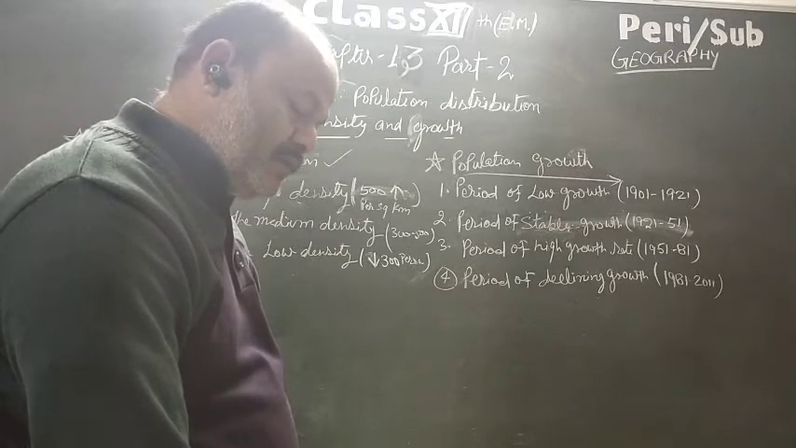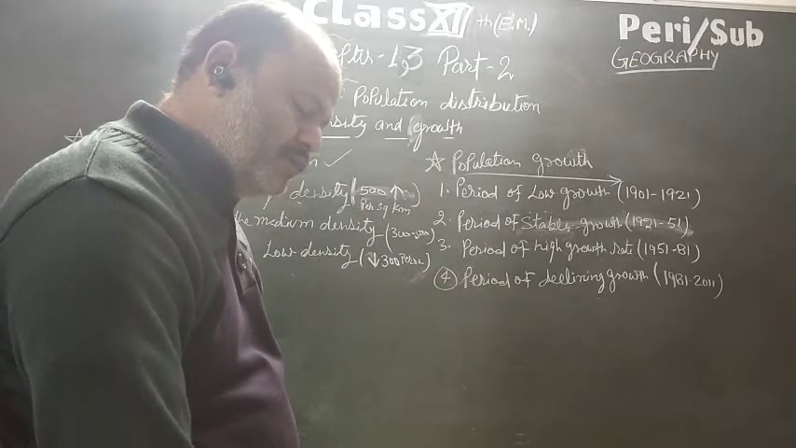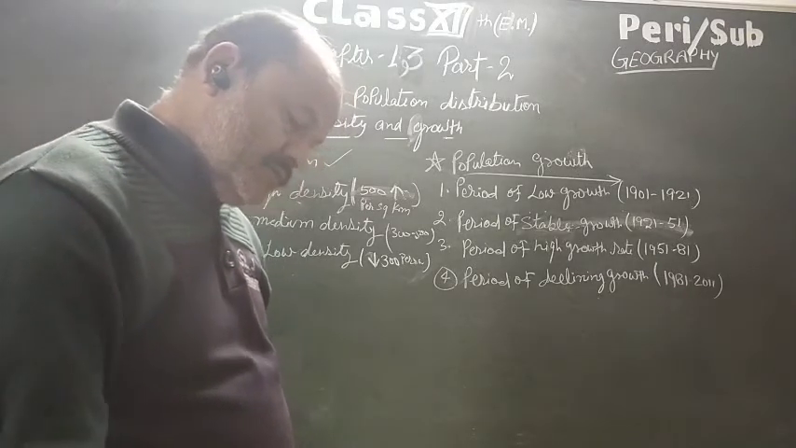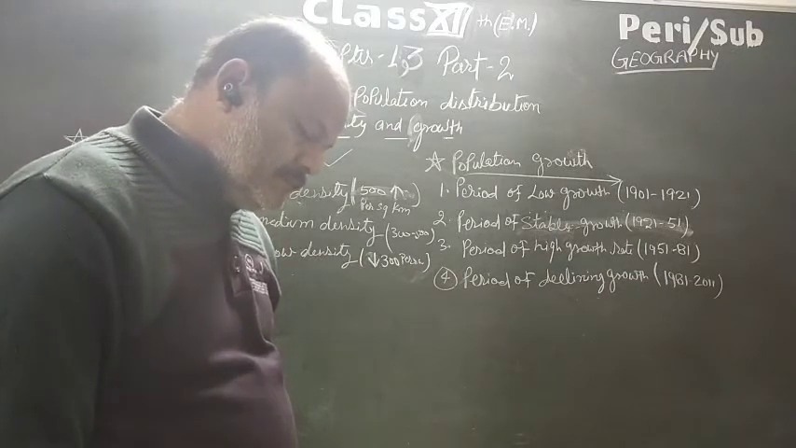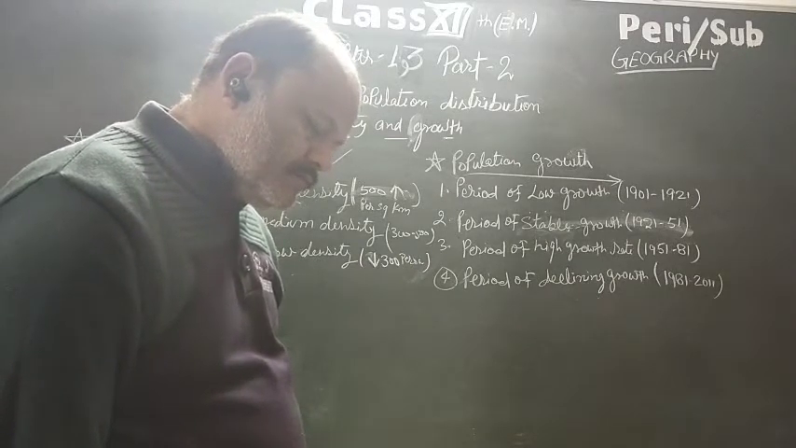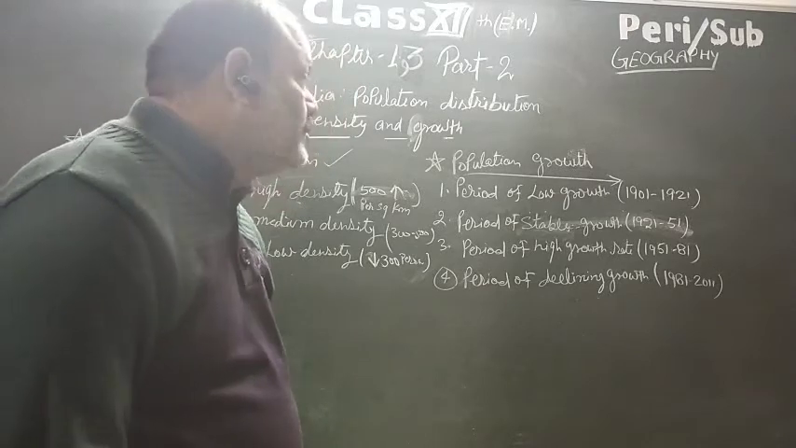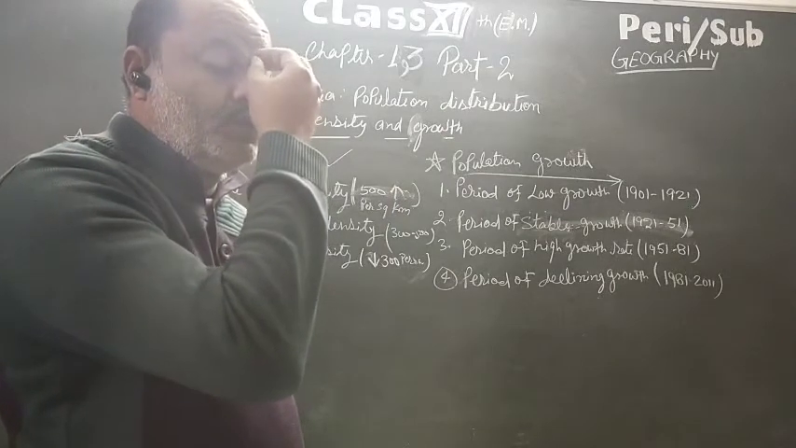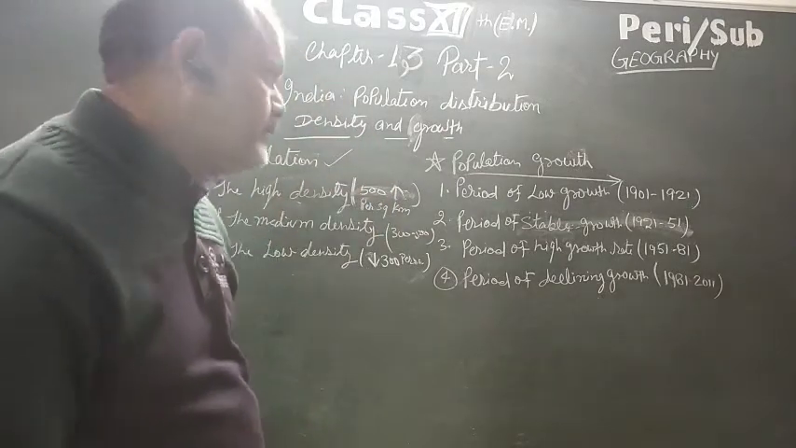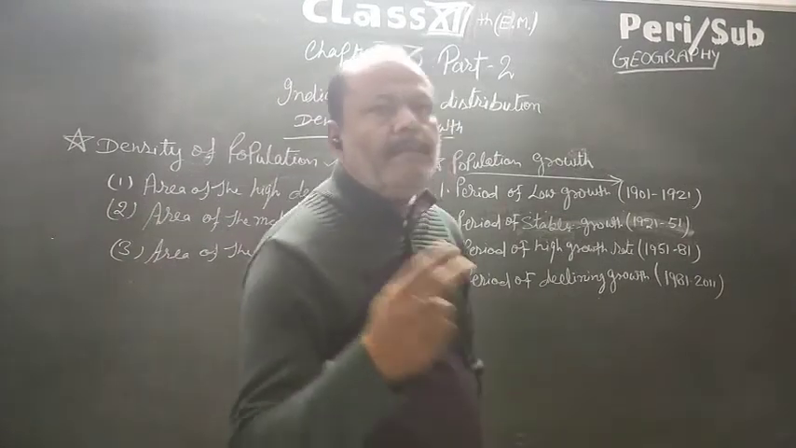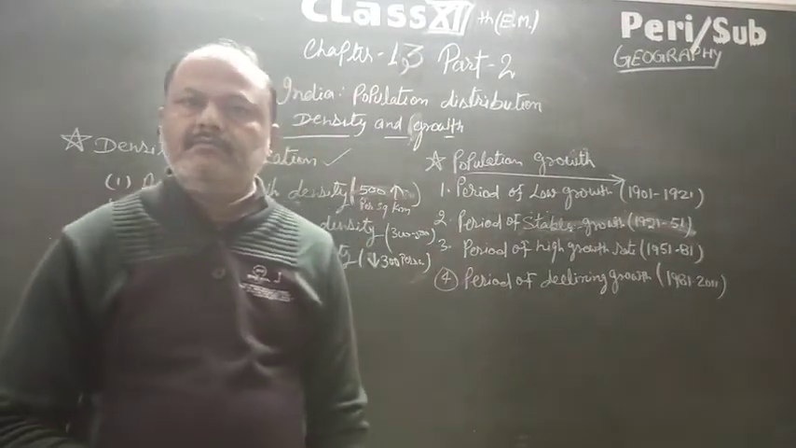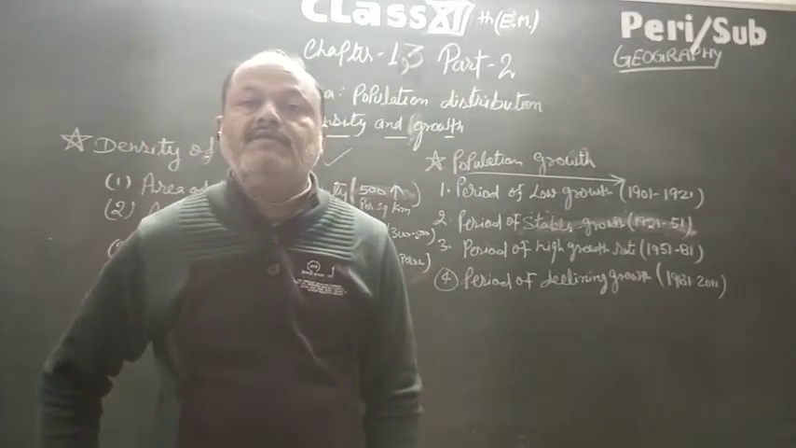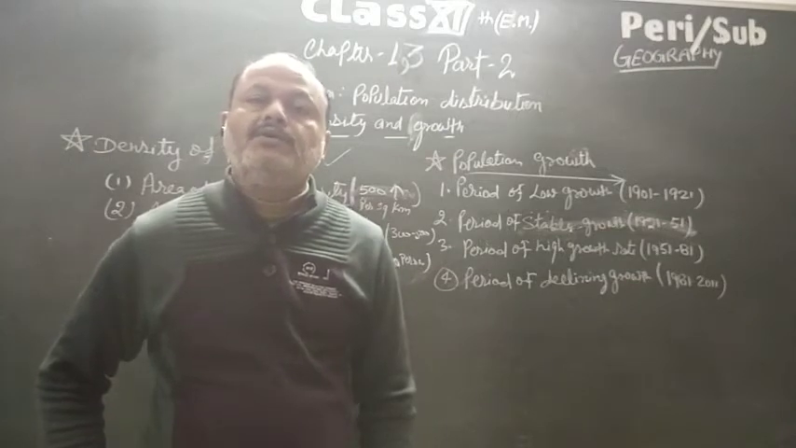The population growth between 1901 and 2011 can be divided into 4 stages. We discuss the 4 stages. First, I want to tell you what is the meaning of population growth. In a particular area, in 2 time periods, the population has changed. That is called the population growth.